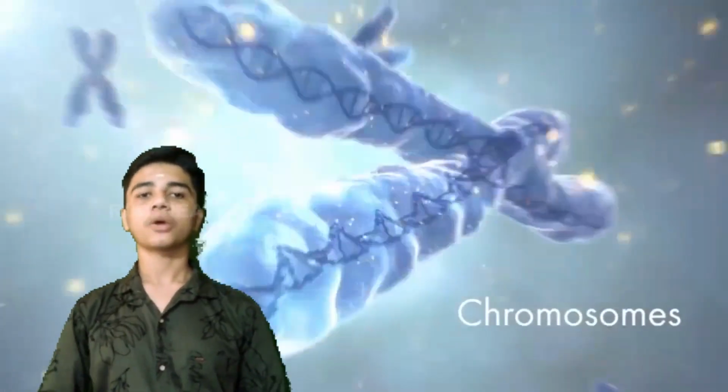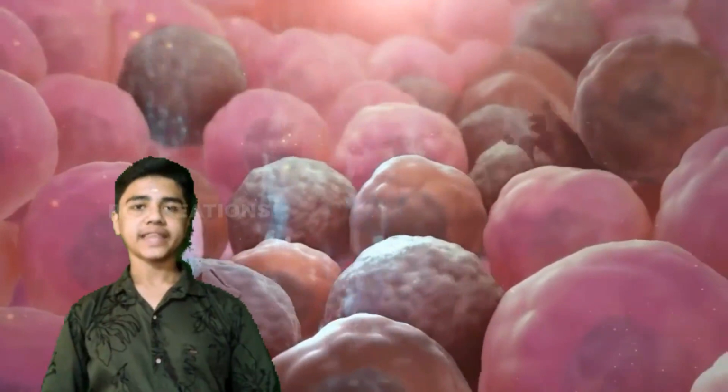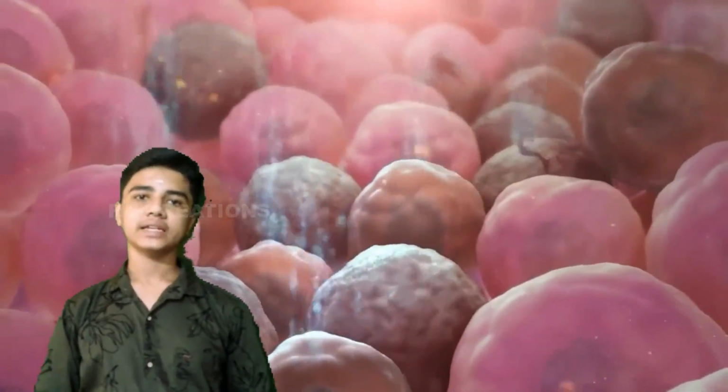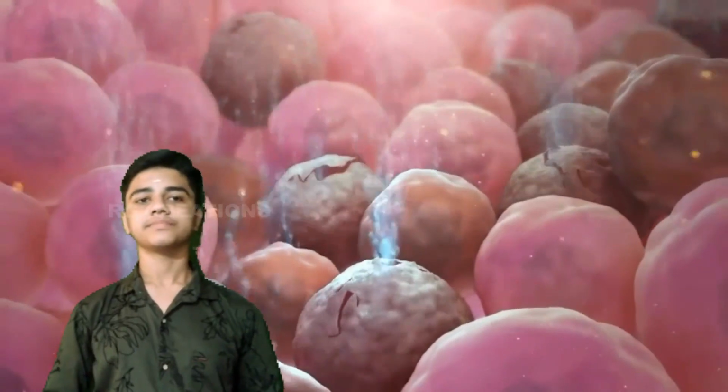Chromosomes. The nucleus also contains thread-like structures called chromosomes. We have 23 pairs of chromosomes, that is 46 chromosomes in one cell. Chromosomes carry genes which help in transfer of characteristics from parents to child. Chromosomes can be seen only when the cell divides.